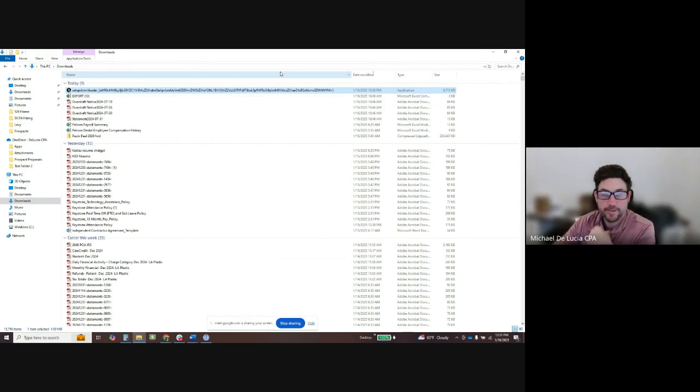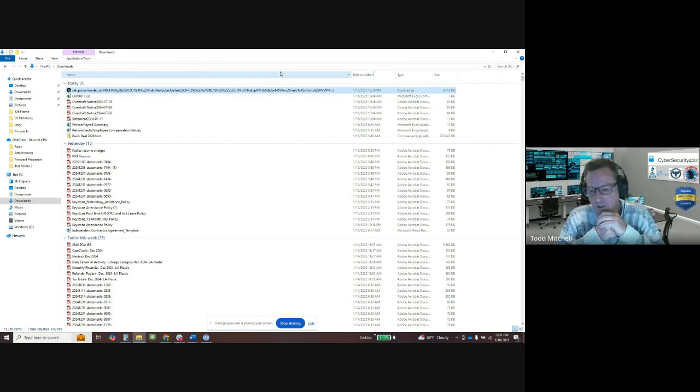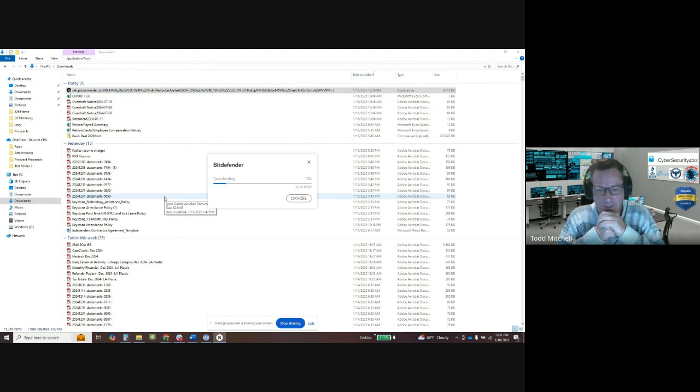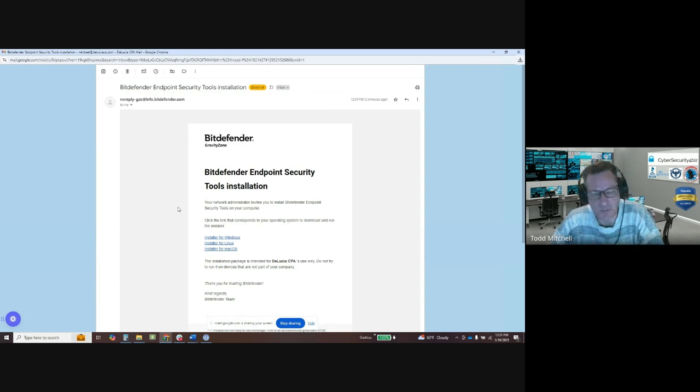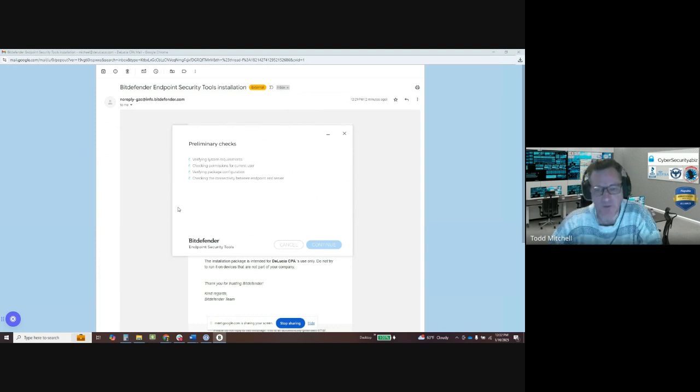And that should open that. Yep, there we go. And that'll open another piece. There might be something that pops up. And then the second window comes up, and this one will run for a few minutes.